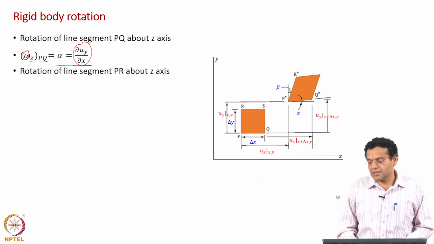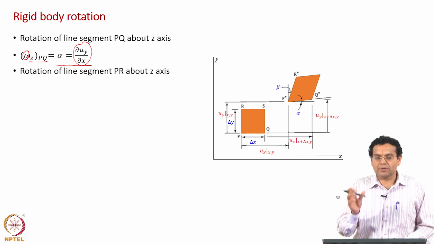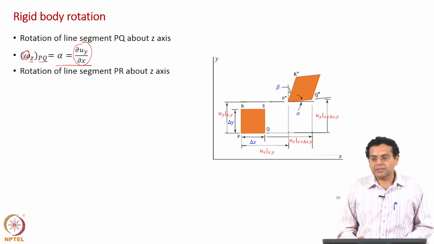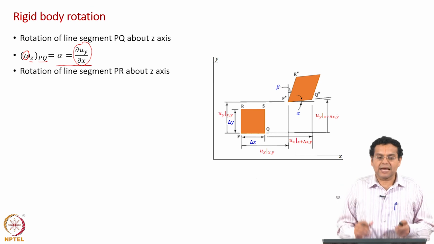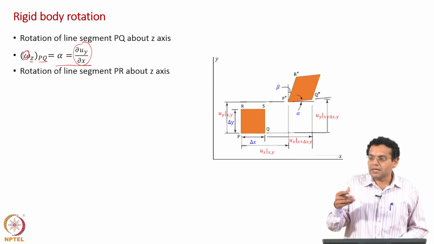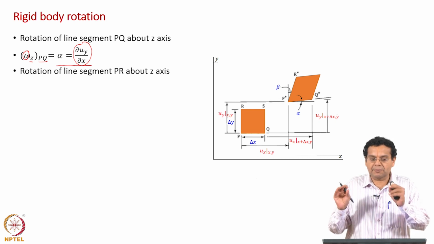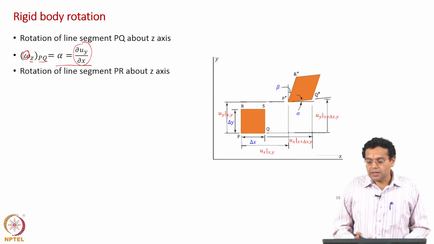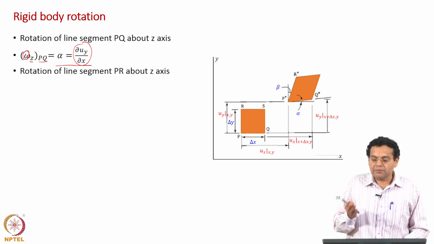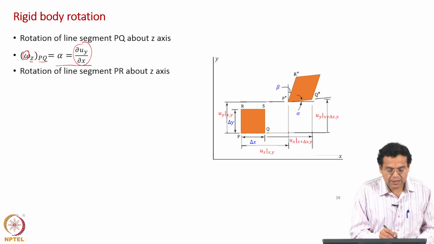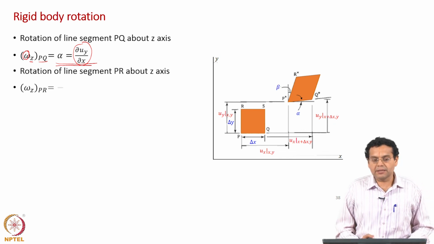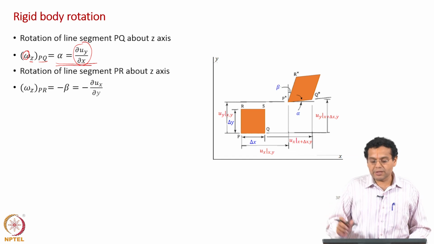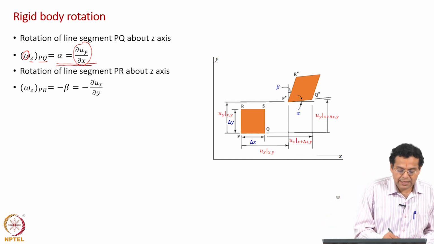Now, if you look at the rotation, PQ has rotated in the anticlockwise direction, but PR has rotated in the clockwise direction. Earlier we were interested only in the change in angle, so we did not assign any sense of rotation, we were interested in alpha plus beta, angle alone. But now, because we want to quantify rotation, we will have to assign a direction. As usual, anticlockwise is positive. So, there is no extra sign here, but when we write the rotation of element PR, which rotates in the clockwise direction, because clockwise is negative, I add a negative sign.